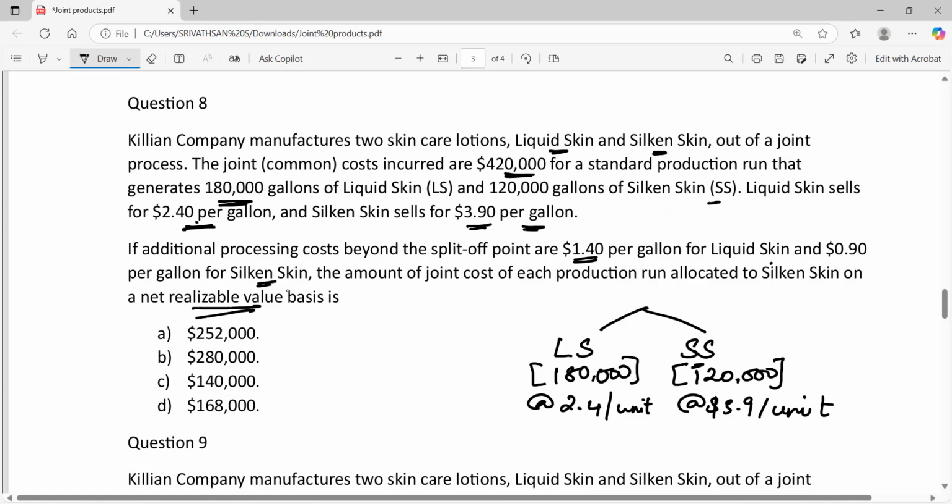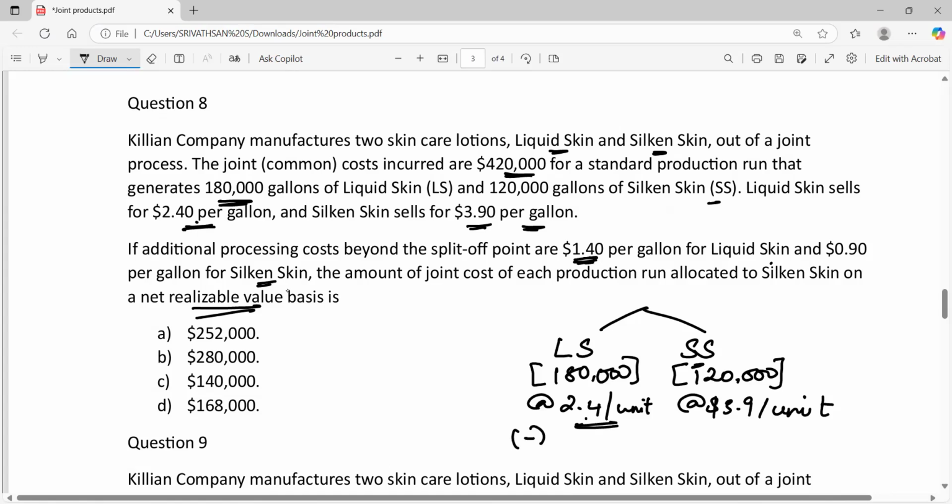So how to calculate NRV? NRV is nothing but selling price minus the further processing cost or selling cost, right? So in this case, if LS is processed further, we have to incur a cost of $1.4 per gallon. So 2.4 is the price at which it can be sold without further processing. And if you are processing it further, you have to incur a cost of $1.4.